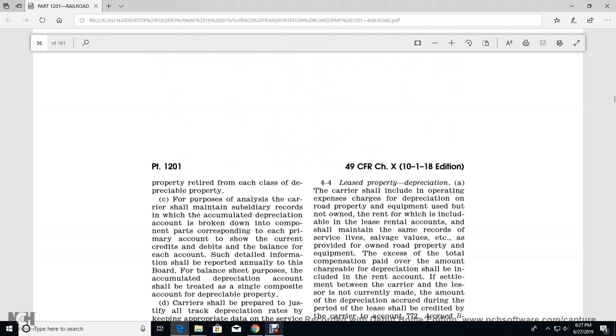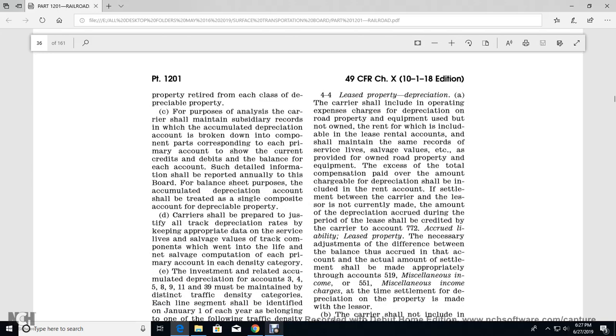For the purpose of the analysis, the carrier shall maintain subsidiary records for the accumulated depreciation account, with a breakdown of the components corresponding to each primary account, showing the current credit or debit balance of each account, with detailed information reported annually on the balance sheet. The accumulated depreciation account shall be treated as a single composite account for the depreciable property.